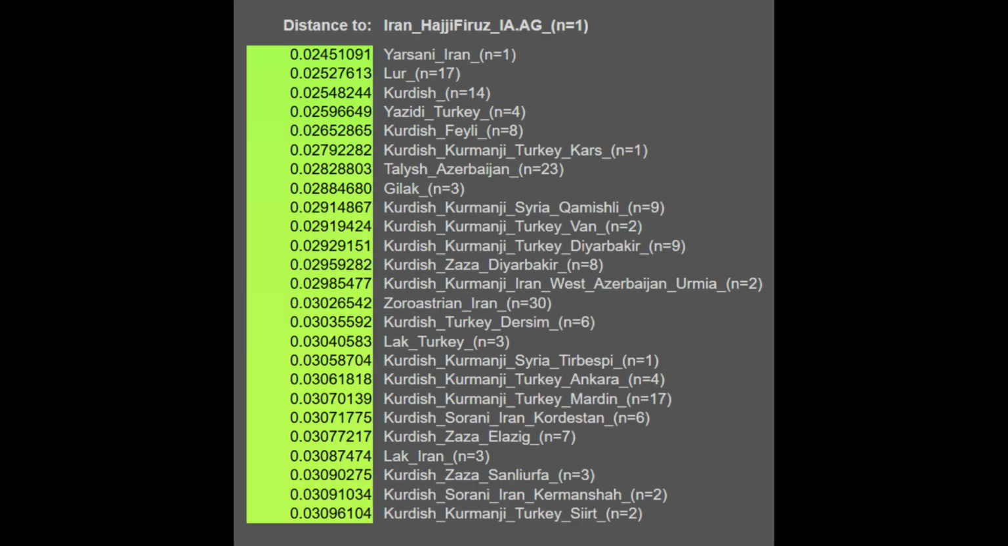Here are the distances for the one sample we have from the Haji Firuz site, and again you can see that Iranian populations as well as the Kurds are the closest, and this is very interesting, and this once again suggests a close relationship with the ancient Iranians from northwestern Iran and modern-day populations from the region. Finally, here are the autosomal distances for the Hassanlu sample set in comparison to modern populations, and you can see that of the 25 populations listed here, 24 are of Kurdish origins.